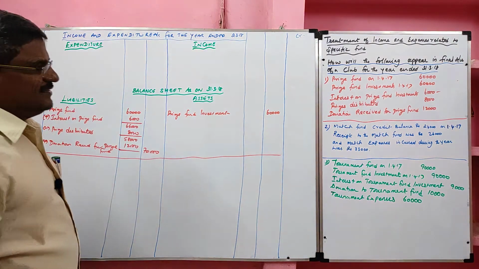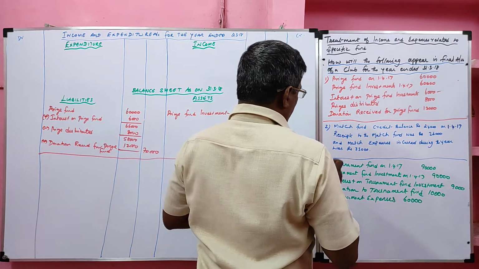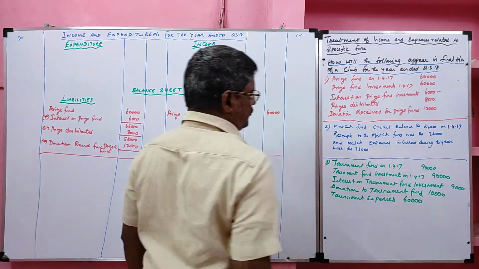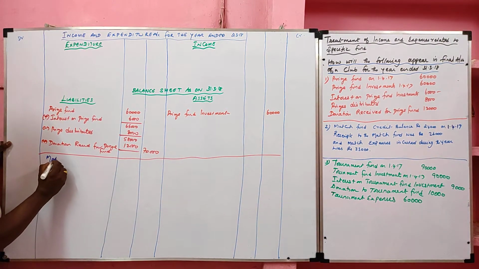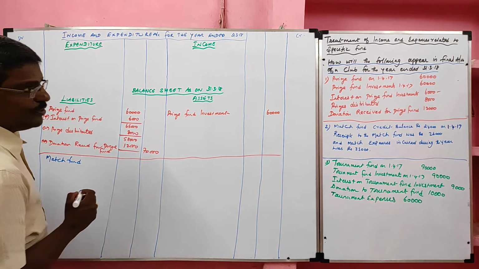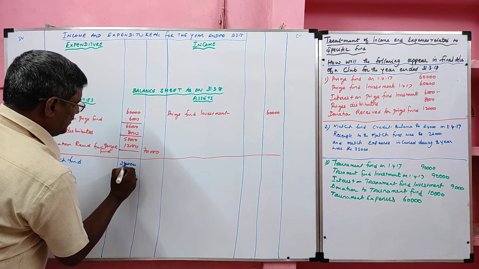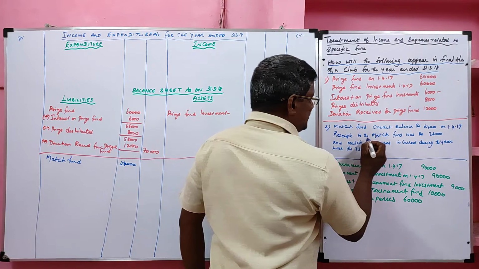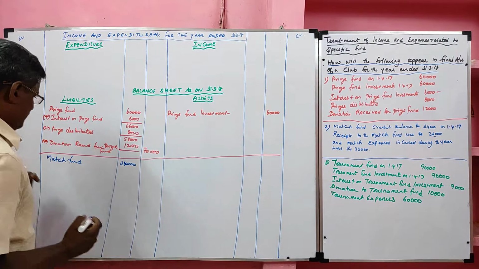Okay. Next, look at the problem number 2. Match fund. Match fund credit balance 24,000. So, match fund is a liability. Its value 24,000. Receipts to the match fund rupees 26,000. So, receipt means income.